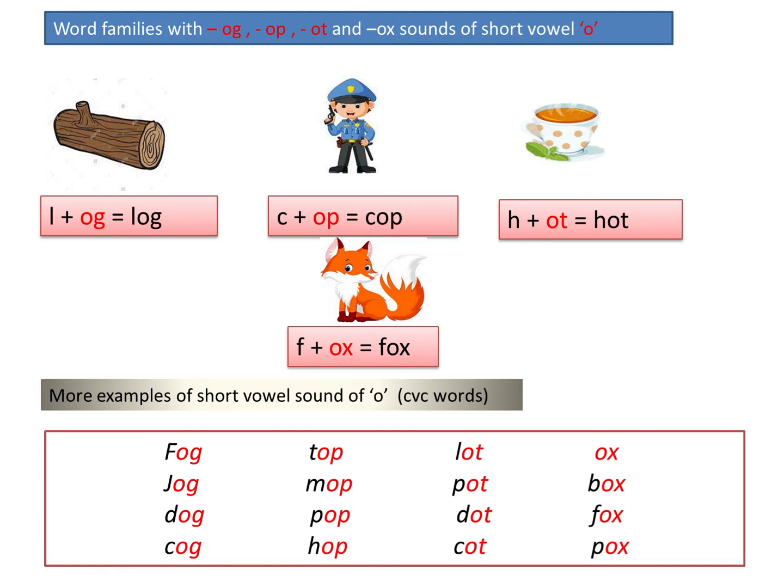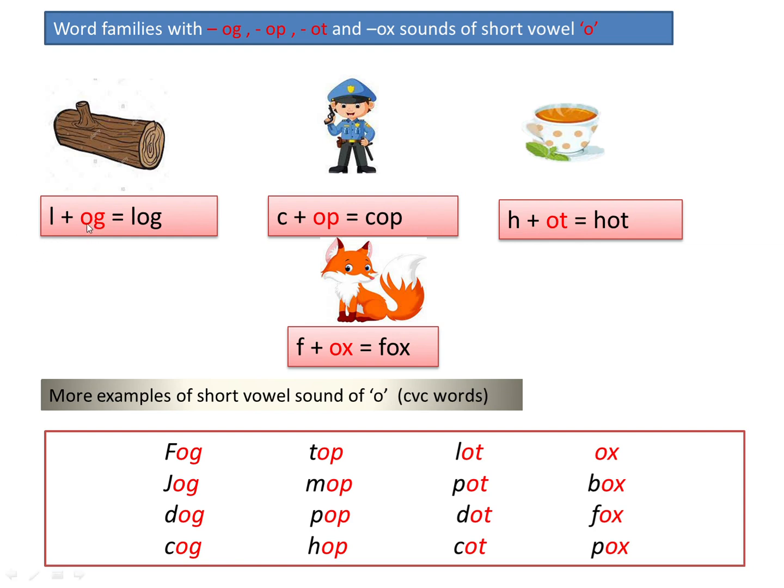In the previous lesson, we learned the short sound of vowels A, E, I. And now in this video, we are going to learn the sound of vowel O. Now let's see the short sound of vowel O with word families like og, op, ot and ox. We all know the short sound of vowel O is O. Now let's see the word families.